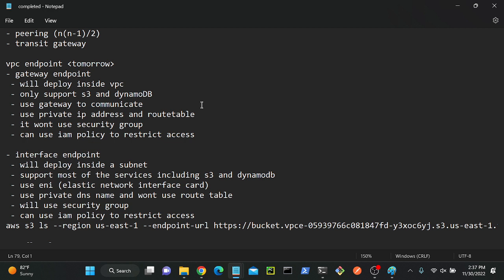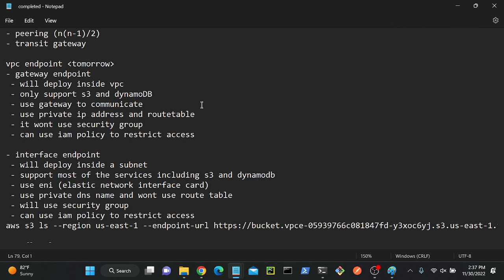See, the gateway endpoint, as the name says, uses a gateway. The interface endpoint uses an interface. Very simple, right? If you're in an interview and they ask what is the difference between the gateway and the interface, simply give this example, because from the name itself we can give an example. Then the VPC endpoint security group: we can use it with the interface, and with the gateway we cannot use it. Private IP address for the gateway, and private DNS for the interface.